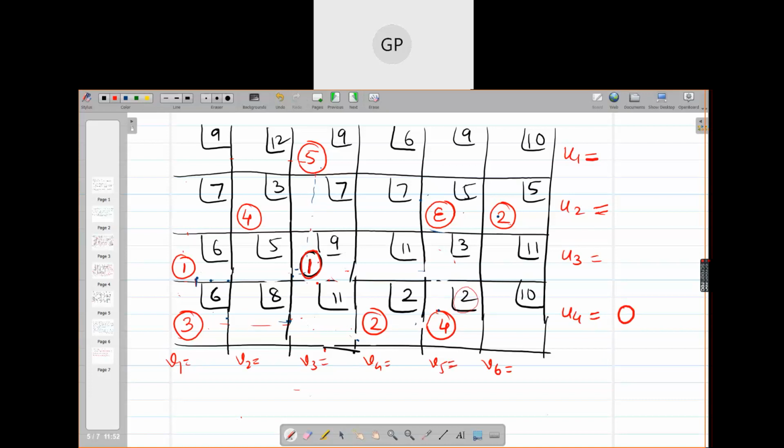Look at this cost. U4 plus V5 should be 2. So V5 is 2. Go to the occupied cells only. To calculate UIs and VJs, consider occupied cells only. Now this will also be 2. This will be 6. Now this is 6, this is 6. So U3 also becomes 0. V3 becomes 9.